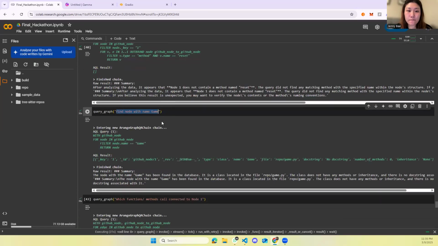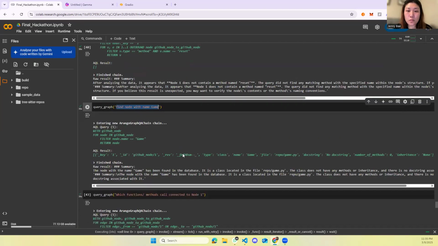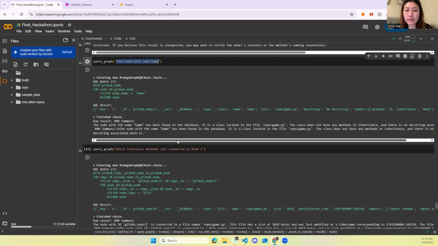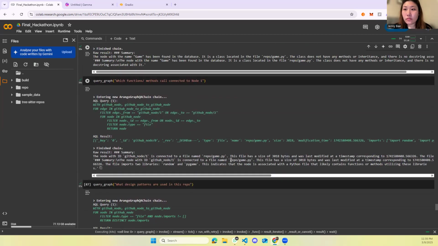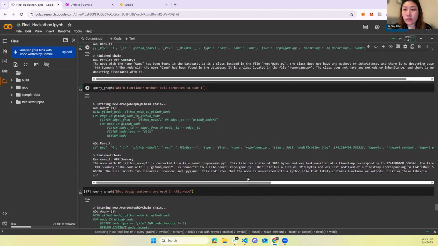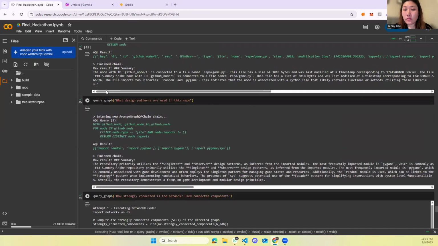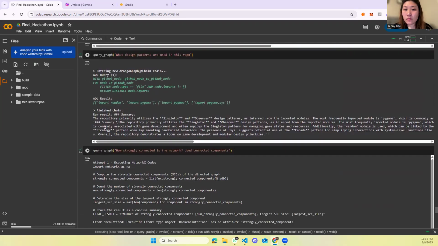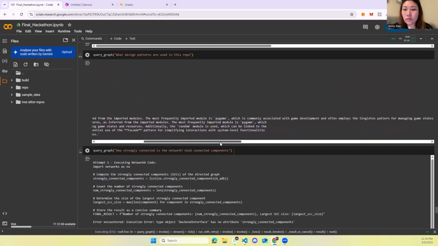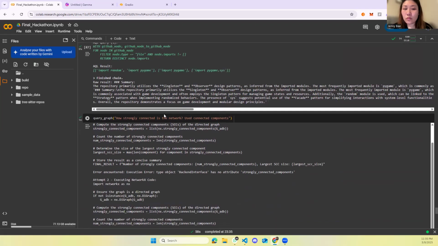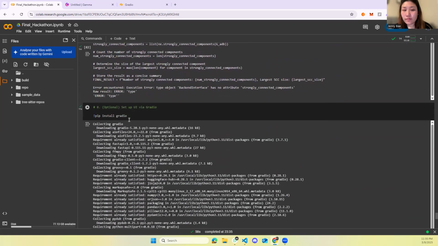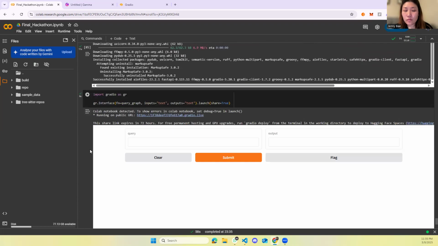Let's say, find the node with the name game, and we can find the node. Then which functions and methods have been connected to node 1 gives us a summary that this is a file and what all has been connected, what design patterns have been used in this repo. We could ask it that and get more understanding without a third person. If it was an open source project and I don't know what is happening over here, I can query and ask it. And this is our UI that we have been calling.